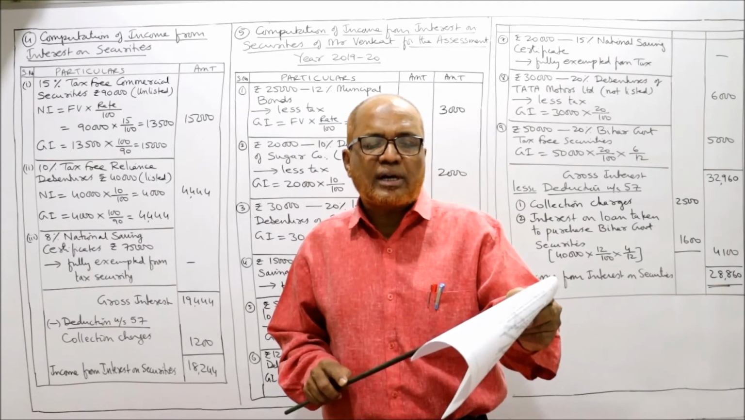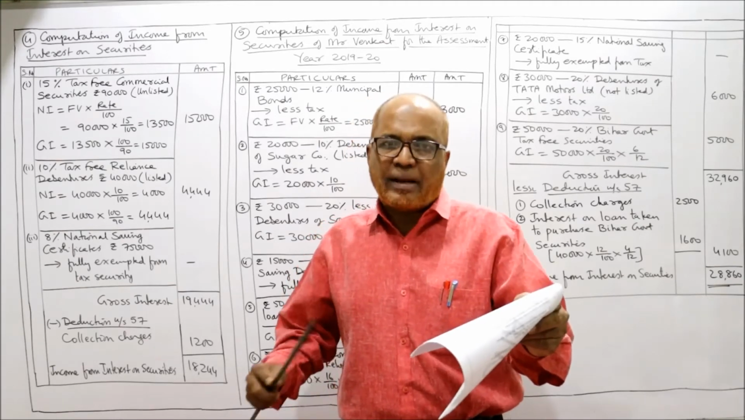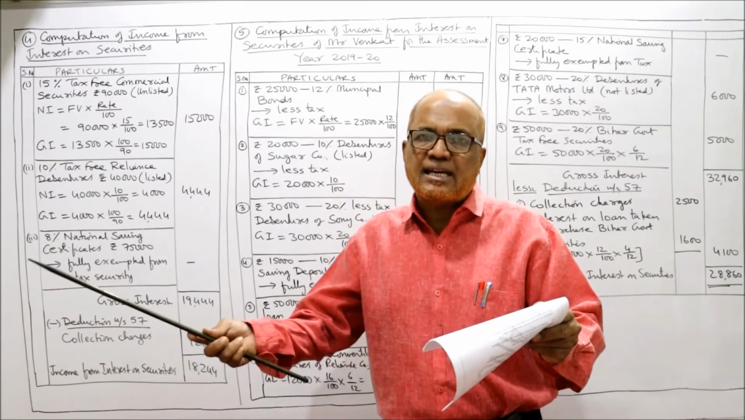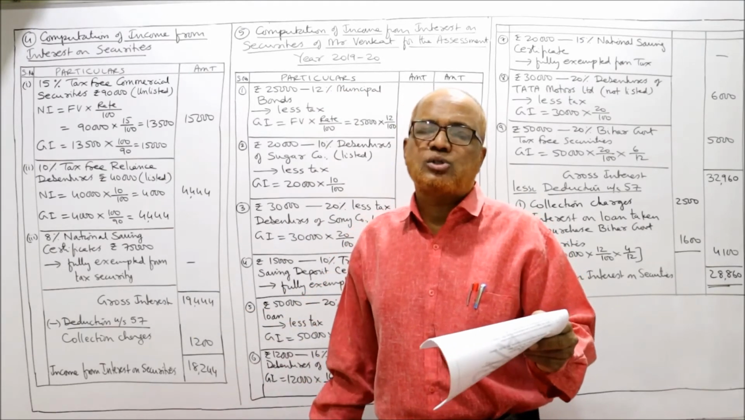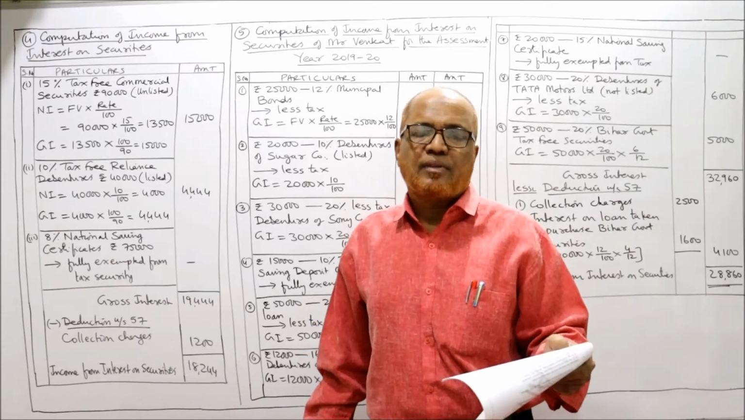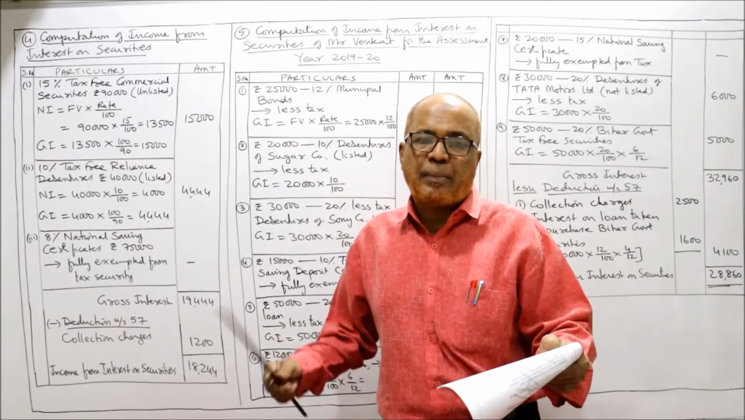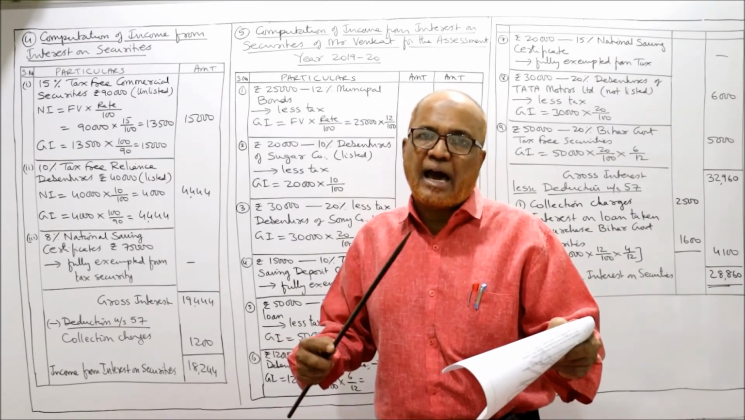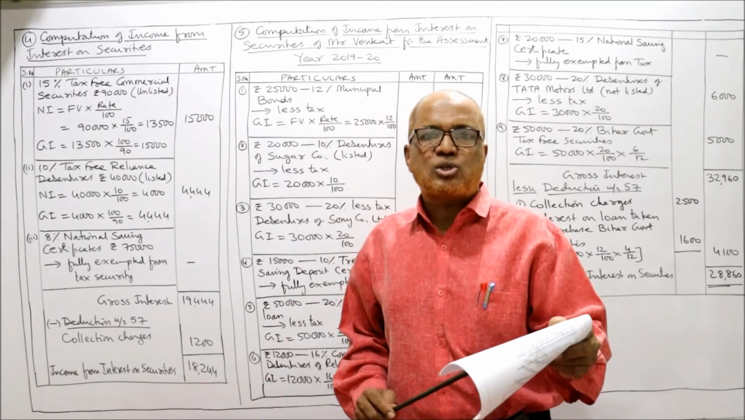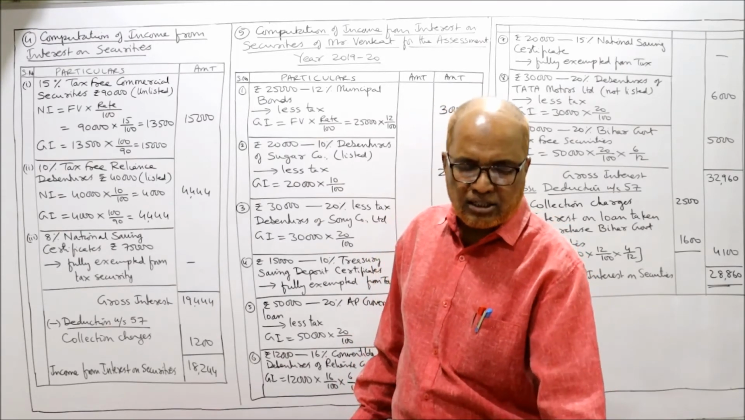For this purpose, he took a loan of 40,000 from a bank at 12%. For purchasing this Bihar government security, he has taken a loan from the bank, 40,000 rupees at 12% interest. That means he has to pay interest on the loan taken from the bank for purchasing the security. This will be allowed as deduction under section 57. He paid collection charges of 2,500. Calculate interest on securities for the assessment year 2019-20.